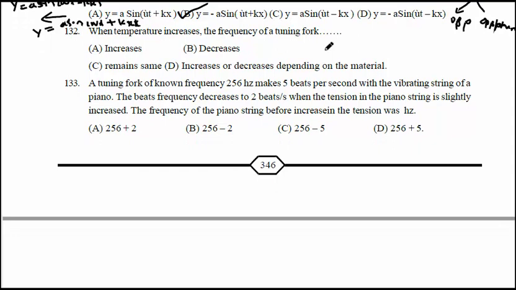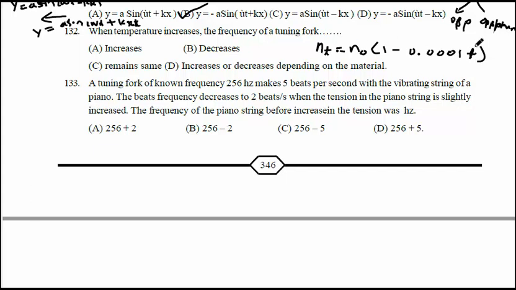Next question: when the temperature increases, what happens to the frequency of the tuning fork? Using the formula, frequency at t degree centigrade equals frequency at 0 degree centigrade times (1 minus 0.0001 times t).